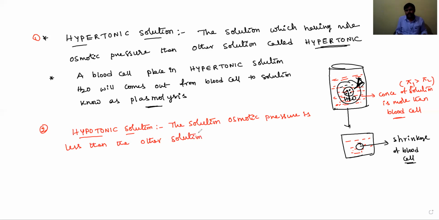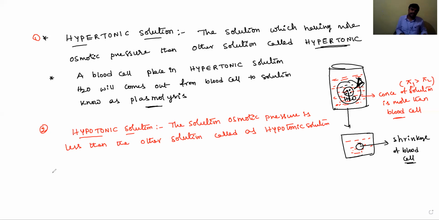That is called a hypotonic solution. Okay, students.